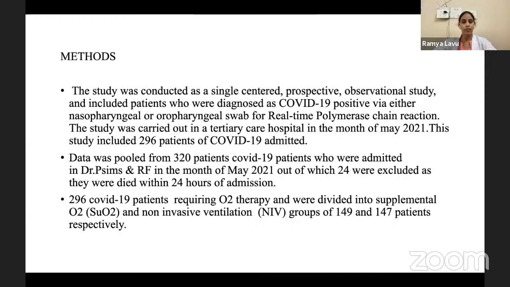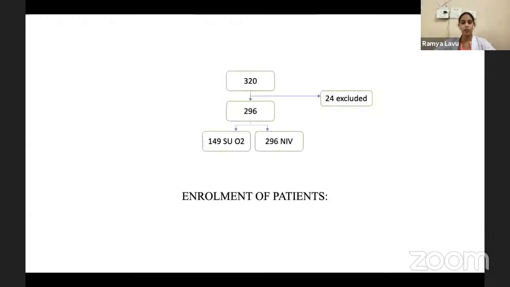And the data was pooled from 320 patients who were admitted in the hospital, out of which 24 were excluded as they died within 24 hours of admission. 296 COVID-19 patients requiring O2 therapy were divided into supplemental O2 and non-invasive ventilation groups of 149 and 147 patients respectively. These are the enrollment of the patients.